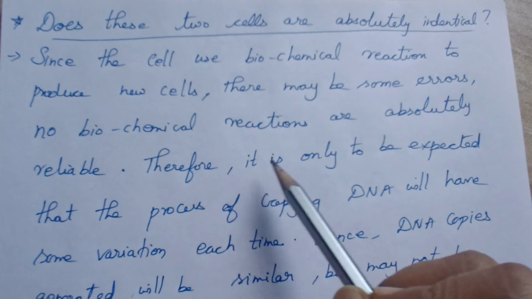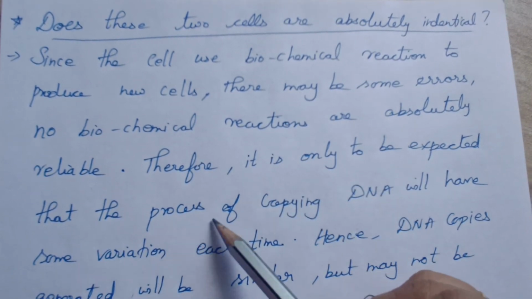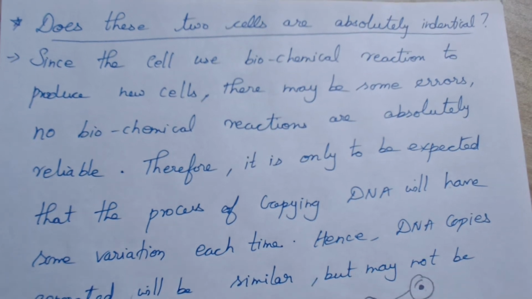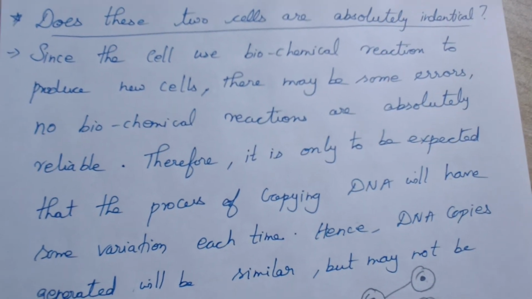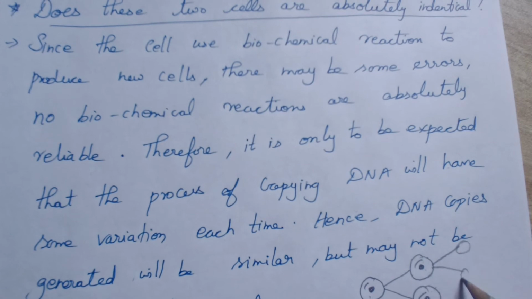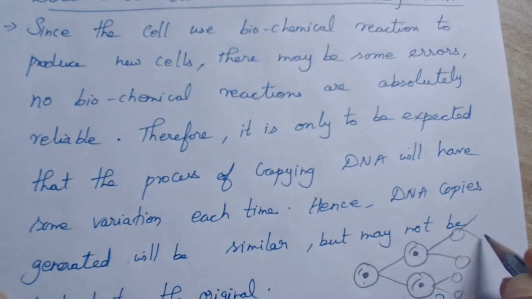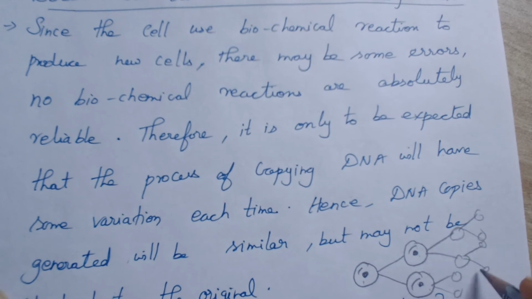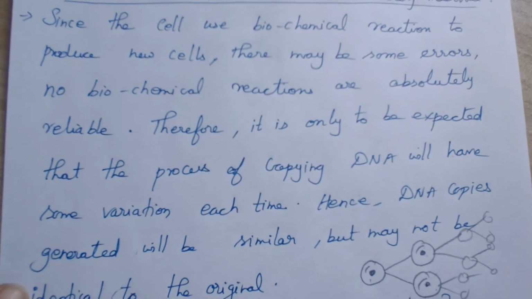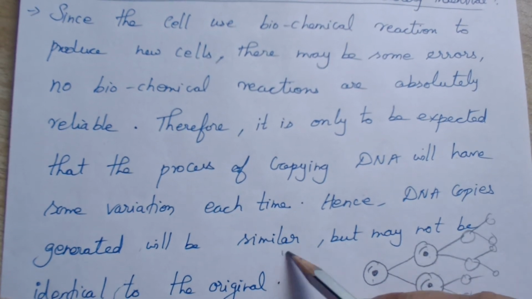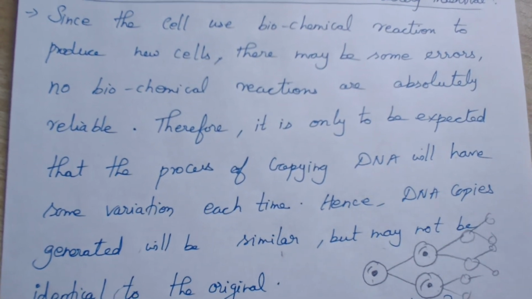Therefore it is only to be expected that the process of copying DNA will have some variation each time. Every time it is producing new cells, there may be some variation. Hence the DNA copies generated will be similar, but may not be identical to the original.